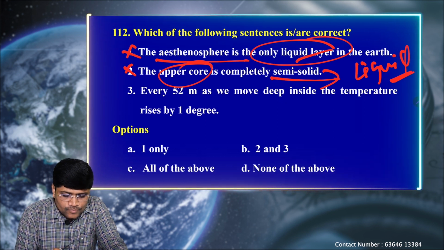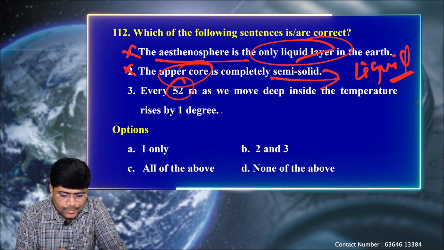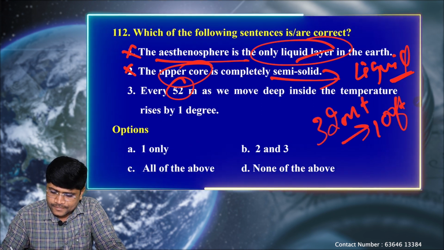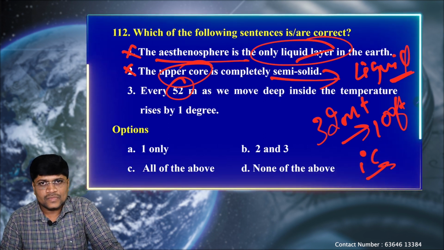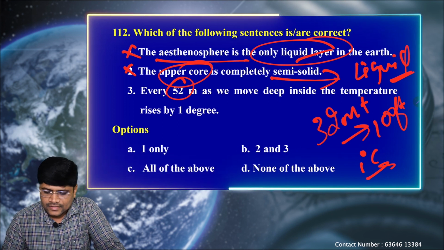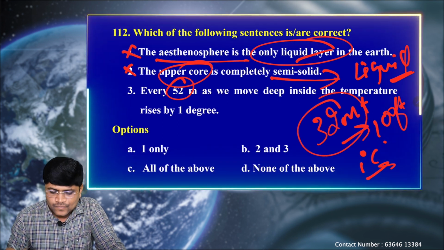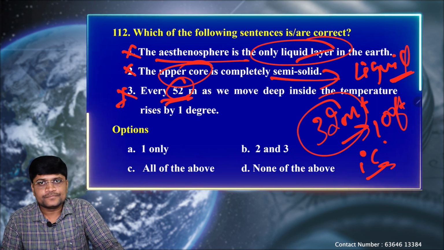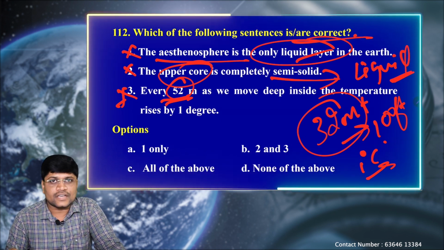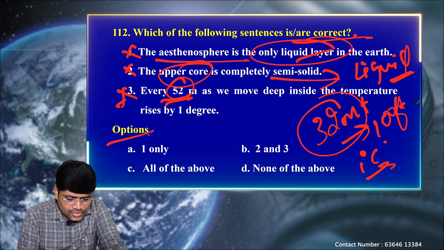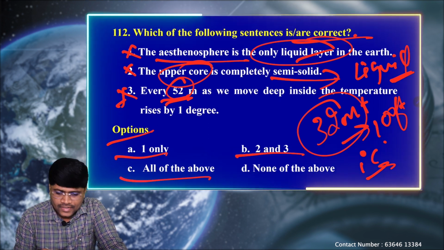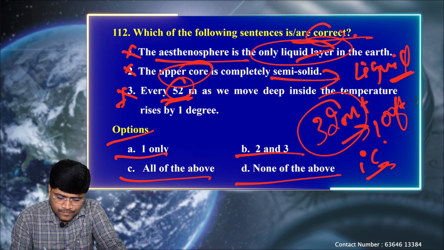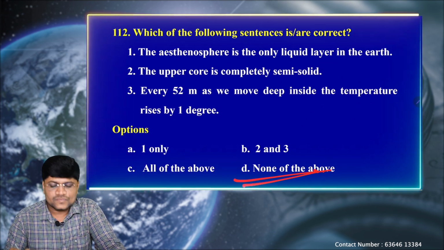Next, every 32 meters as we move deep inside the earth, the temperature rises by 1 degree Celsius. Every 32 meters, or every 100 feet, 1 degree Celsius on average, because the pressure and the density also keep on increasing. That's why the temperature increases for every 32 meters, there is a 1 degree Celsius rise. So here it is telling 52 meters. That's why this is also incorrect. So here the question is asking which is the correct statement. 1, 2, 3, all the three are wrong. Options we have A 1 only, B 2 and 3, C all of the above, that means all the statements are correct. Here we have D, none of the above statements are correct. So that's why option D is the correct one.